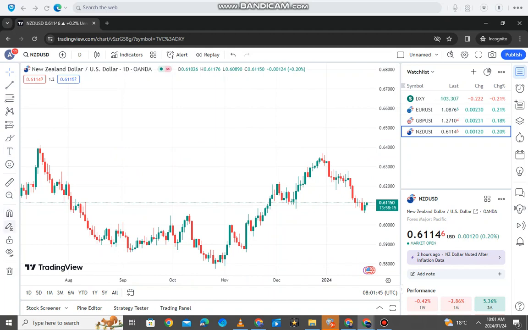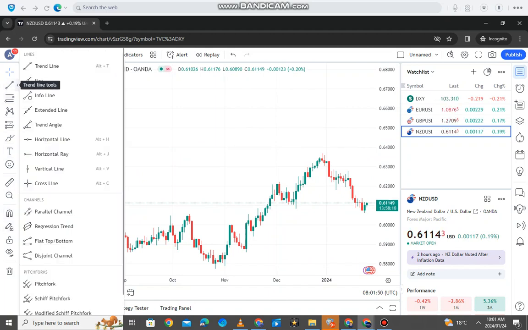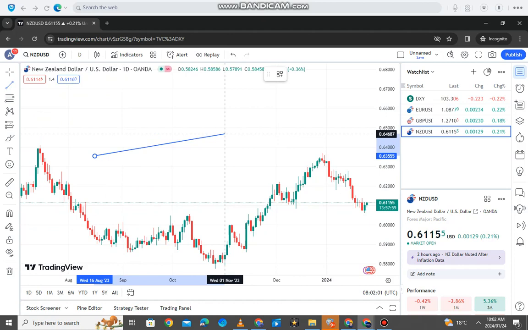This is where we find our tools. The first one here, you see, we're going to find your trend lines. If you click this mini thing here, it's going to give you this drop down menu, and then you can find your trend lines and all that good stuff. So these are all the tools that you can use. So if you click this trend line here, you see you can draw.